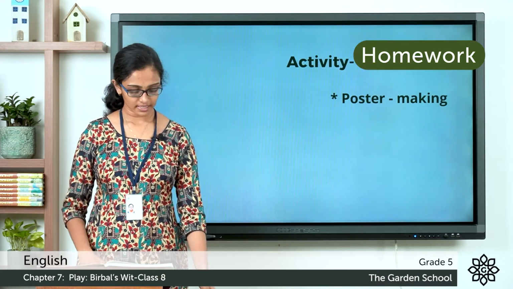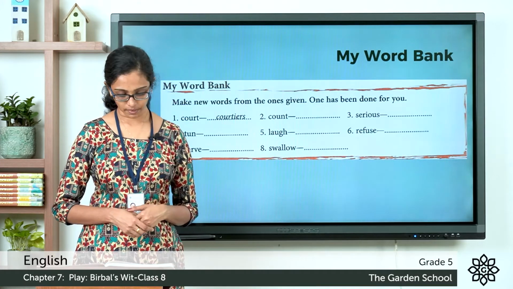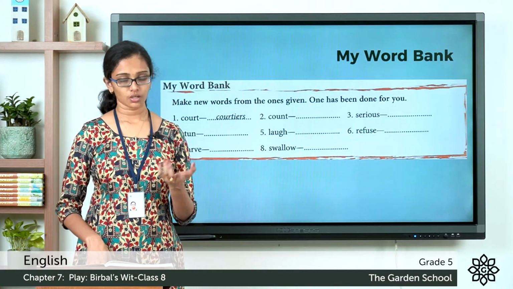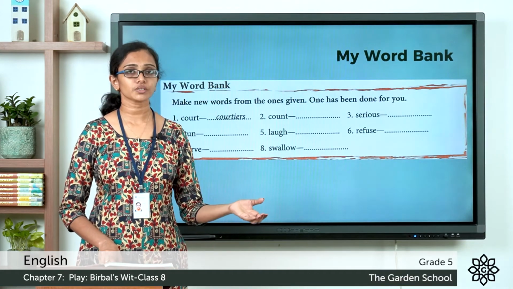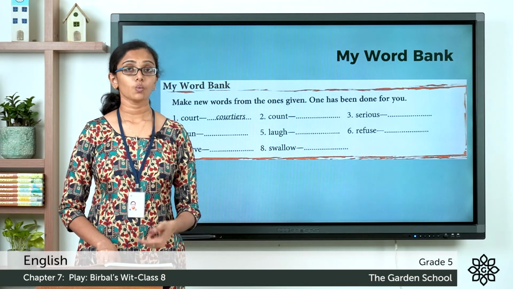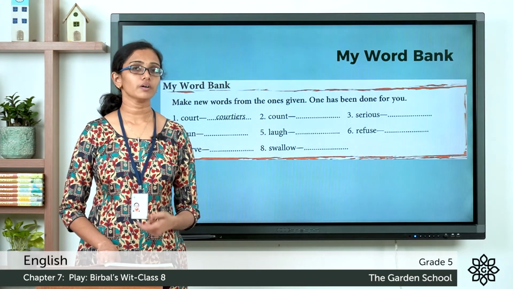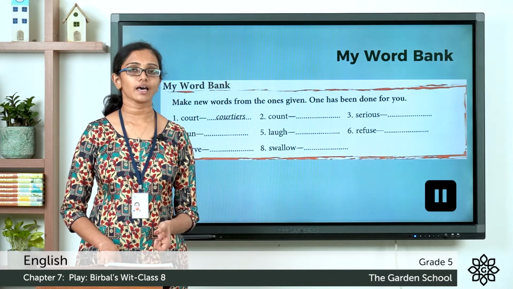And the next one is the My Word Bank activity, and it's about making new words from the ones given, and one is already given there, court, courtier. So in this exercise, you have to find words from the story which are made from the words given in this exercise. So you can do this as an activity now. Please pause this video, find out words from the story, write them here and come back.